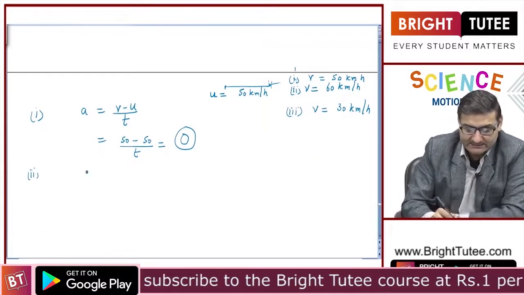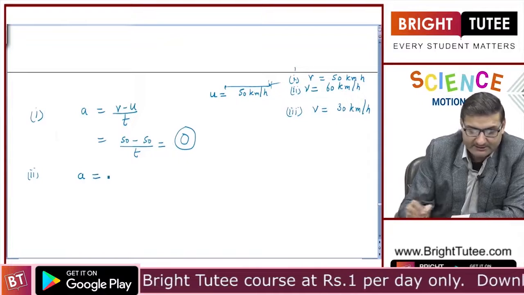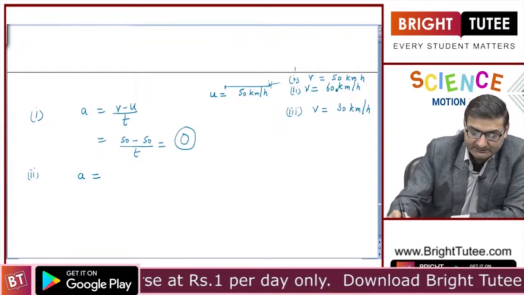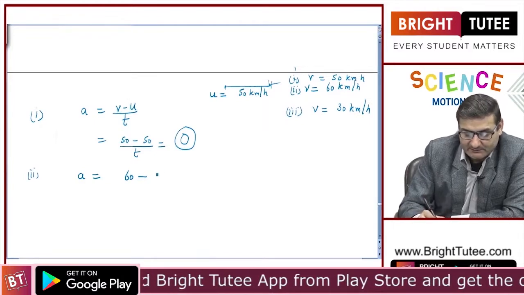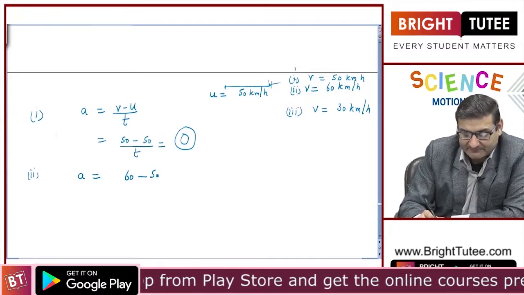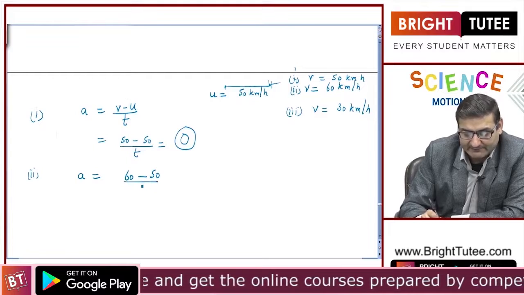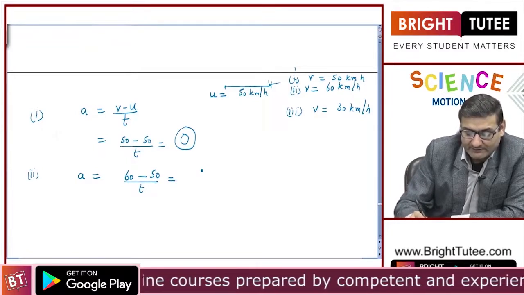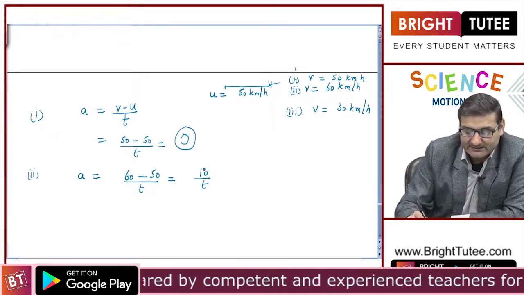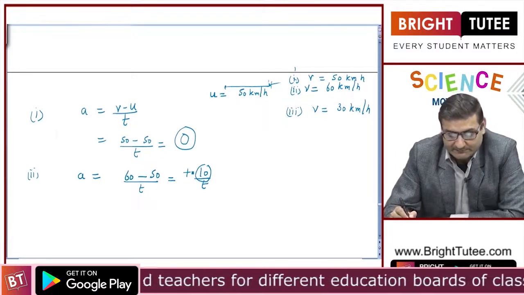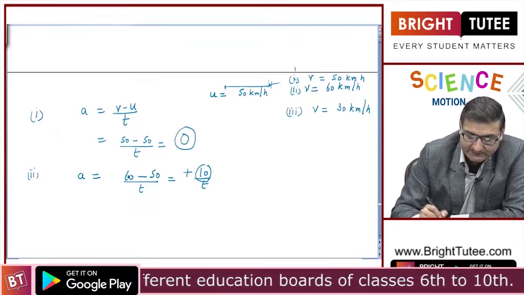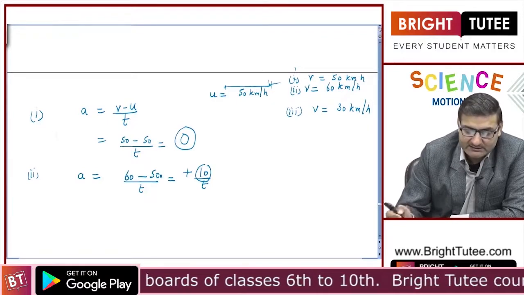The second case is that now acceleration is final velocity, 60 kilometers per hour, minus initial velocity, which was less, that is 50 kilometers per hour, in whatever time. So now we have got acceleration as 10, which is a positive value. Why is it positive? Because the final velocity is more than that of the initial velocity.